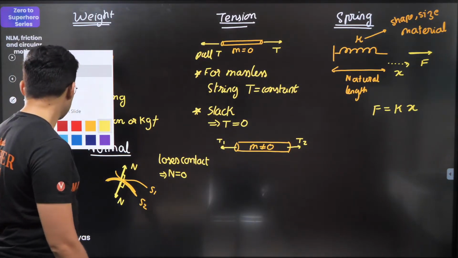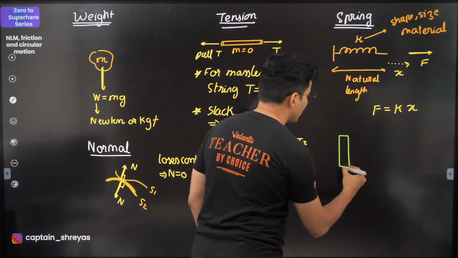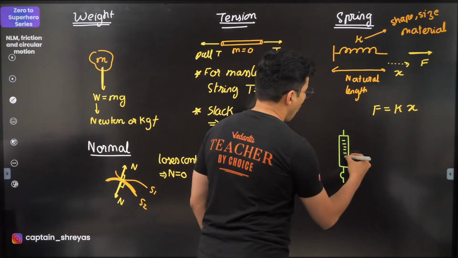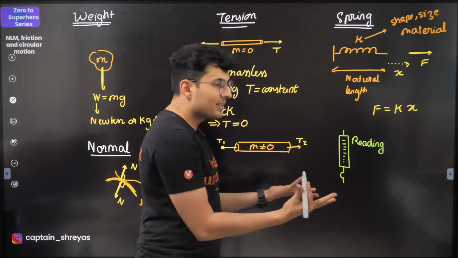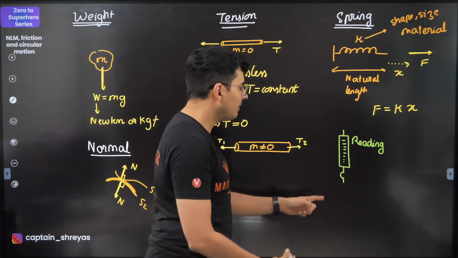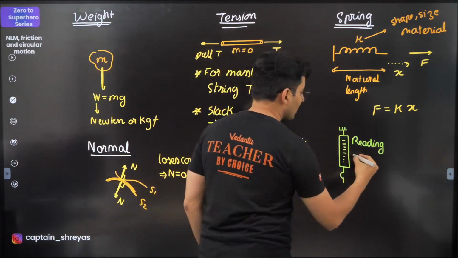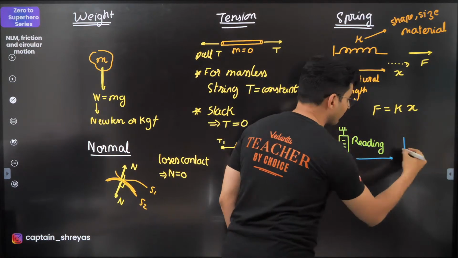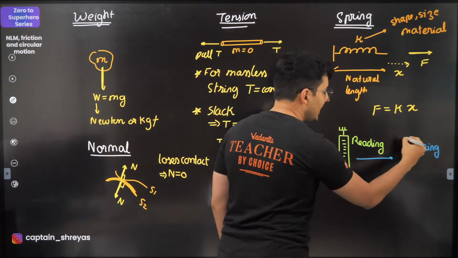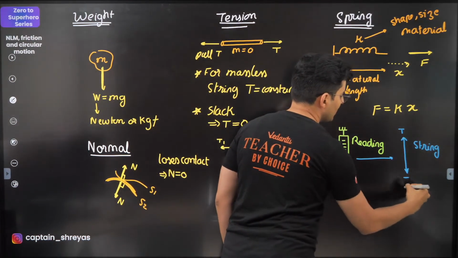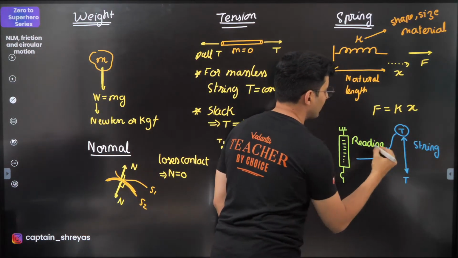Okay. Now based on this, you also get problems on spring balance or weighing machine. So whenever you see a spring balance and they ask you what is the reading of that spring balance, or sometimes even weighing machine, then remember, whenever such a question comes, replace the spring balance, convert that spring balance into a string, and then check what is the tension in it. Whatever is the tension becomes the reading of the spring balance.